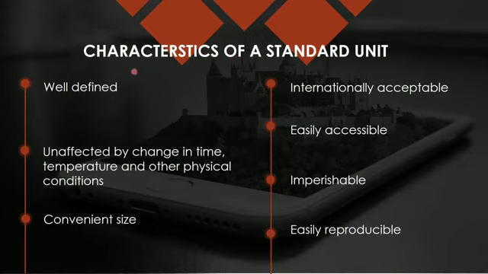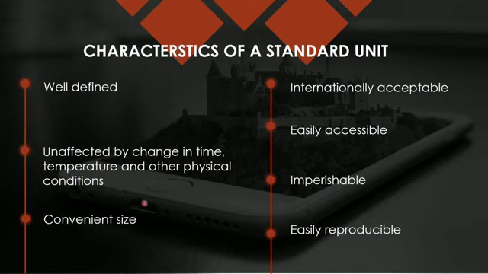So these are the characteristics I have written for the standard unit. Of course, a standard unit should be well defined. It should not get affected by the change in time, temperature and other physical conditions. It means if I am taking meter as the length unit, then it should not change its value. You are using your 1 meter scales, and from there only you are getting the smaller scales of 15 centimeter or like that, but whatever scale you pick, the value is not changing. So that can be made a standard unit, which is not affected by the change in time, temperature and other physical conditions.